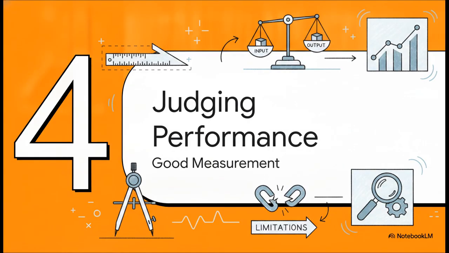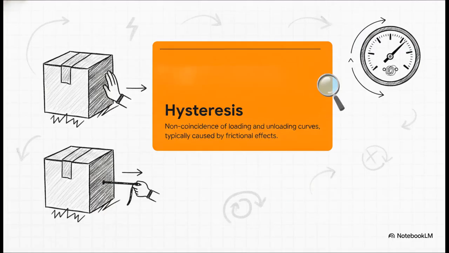Section 4, judging instrument performance, defining good measurement. Once an instrument is fully calibrated, we really need to analyze the static performance characteristics. These dictate what an instrument can do, and crucially, its limitations. And one of the most fascinating limitations is something called hysteresis. Imagine pushing a heavy box forward and then trying to pull it back. Because of friction, it takes completely different amounts of effort, right? Well, instruments experience this exact same thing. Hysteresis is the non-coincidence of loading and unloading curves.